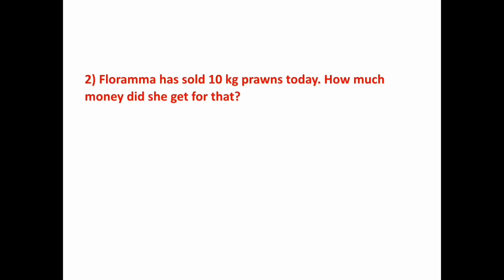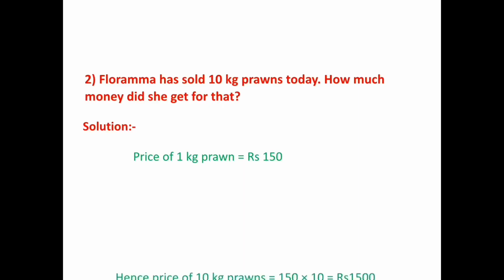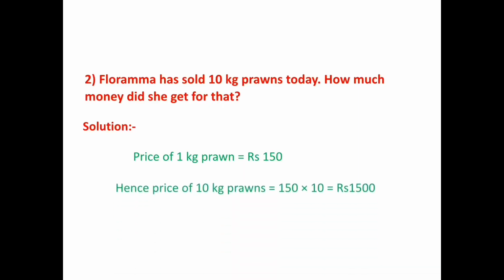Floramma has sold 10 kg prawns today. How much money did she get for that? Price of 1 kg prawn is equal to 150 rupees. Hence, price of 10 kg prawns is equal to 150 into 10, is equal to rupees 1500. So, Floramma got rupees 1500 for her prawns.